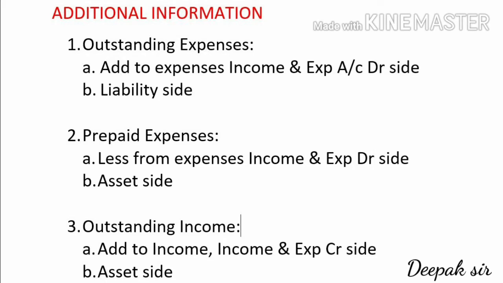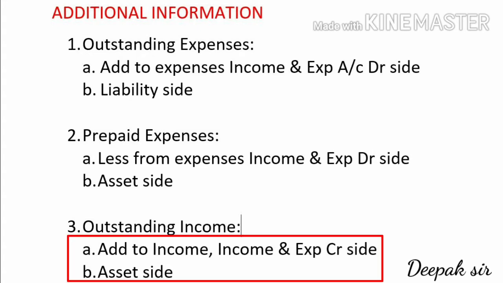Now the third adjustment is outstanding income. Now outstanding income are those income which are receivable. Still we had not received. Now since this income is receivable, so our income will increase, and income receivable is always treated as assets. So the first effect of outstanding income will come in income and expenditure account on the credit side, and we have to add this outstanding income to the concerned income.